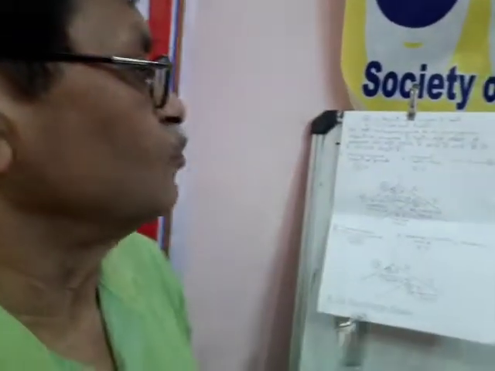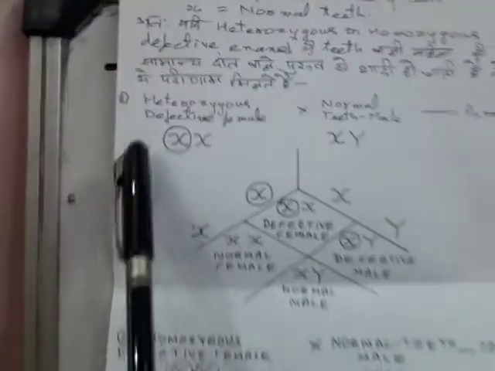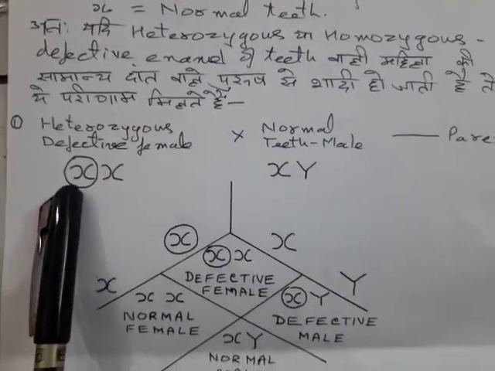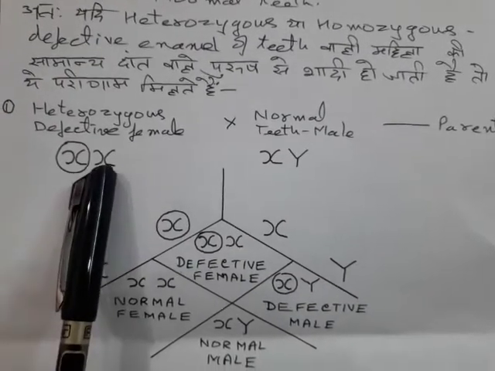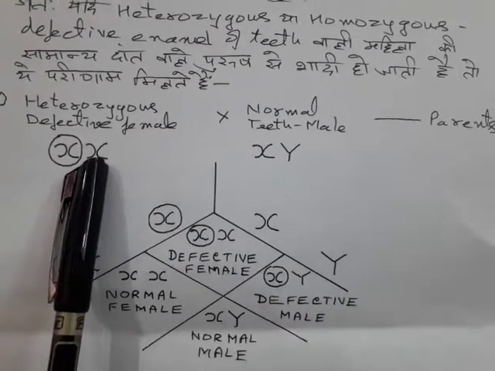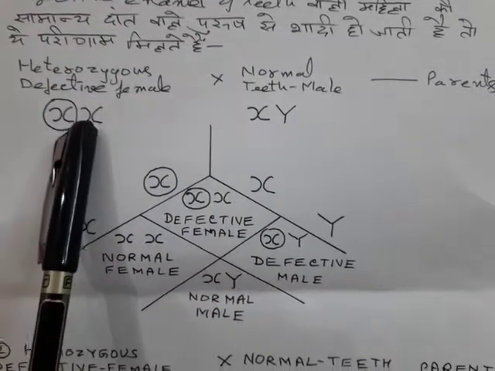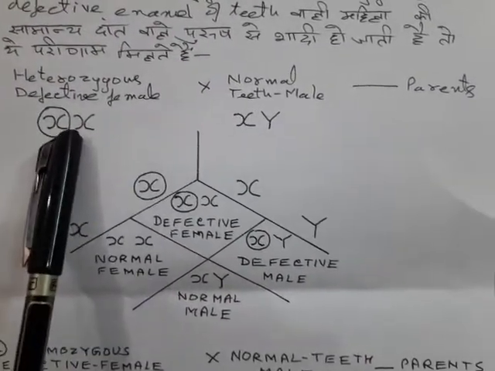So it will be much more prevalent in females, less in males. Let us see how. Suppose there is a heterozygous defective female. Here, if there is one gene for defective enamel of teeth and one chromosome for the normal teeth, phenotypically it will show defective enamel of the teeth.